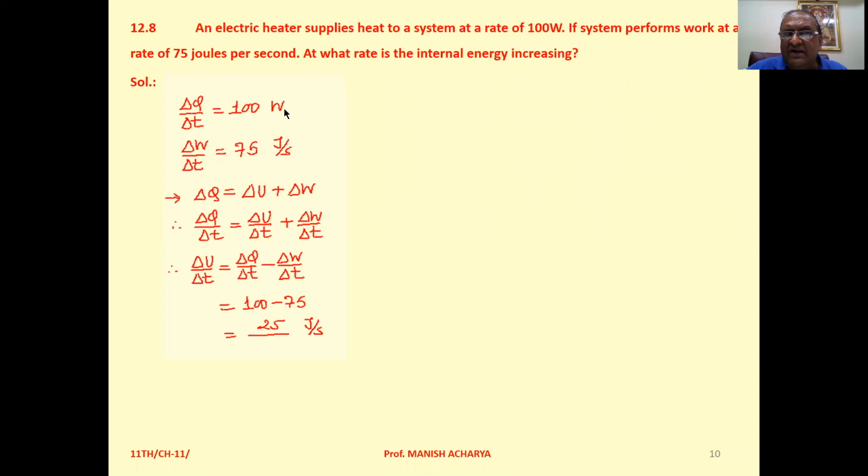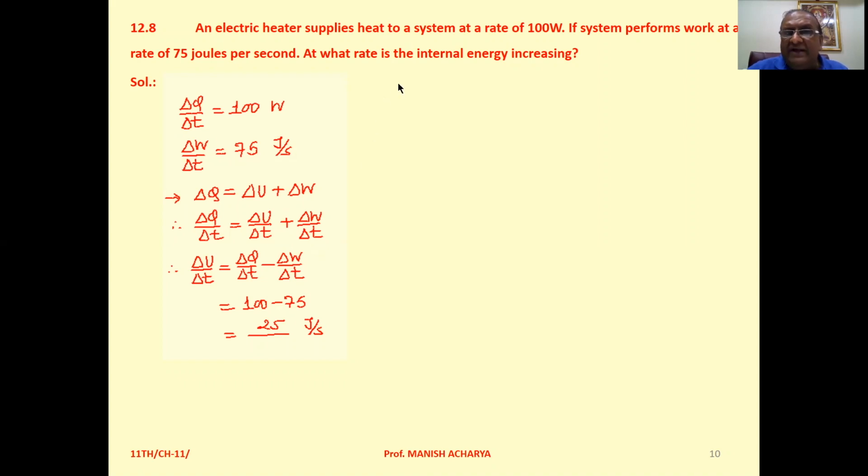So delta Q by delta T. Delta W by delta T, work done at the rate that is given to you, 75 joule per second. We have the equation delta Q equal to delta U plus delta W. Divide both sides by delta T. So delta Q by delta T equal to delta U by delta T plus delta W by delta T.